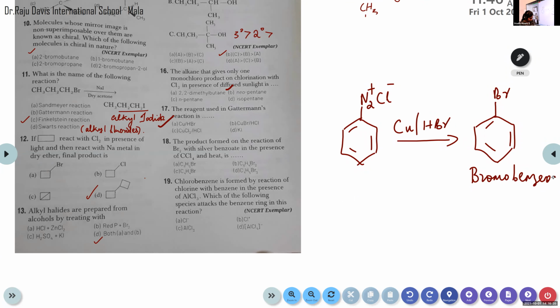Page number 296. Okay, page number 296. When primary aromatic amine is converted to this benzene diazonium halide, this one is benzene diazonium halide. Then again, it will react with copper in the presence of HBr to form bromobenzene. That is Gattermann reaction, benzene diazonium chloride.